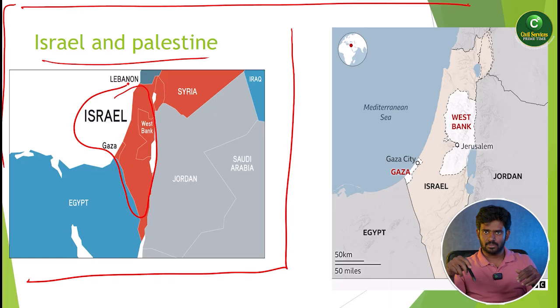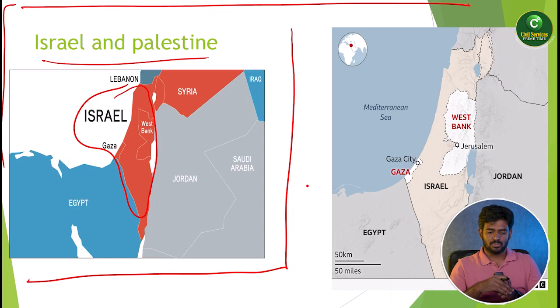So they occupied different places, and you know all the story. All four wars were fought by Israel against Egypt and the Gulf countries, but ultimately Israel won all the wars.